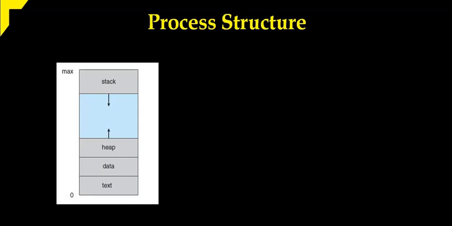Now we will understand what kind of data the text part consists of, and the data part, heap and stack. Coming to the text part, our program is stored in that particular memory area. Suppose you are writing a C program and you try to execute that program. The total program is stored as text content in that section of the memory. And the data section stores the global variables in the program. If we declared any global variables, those are stored in the data section of the memory.